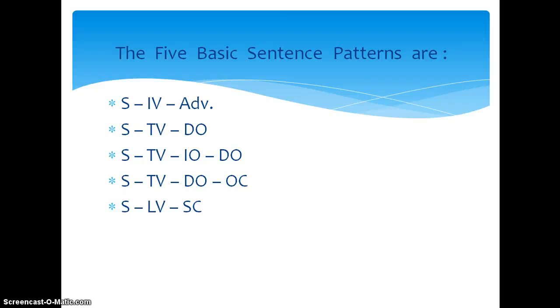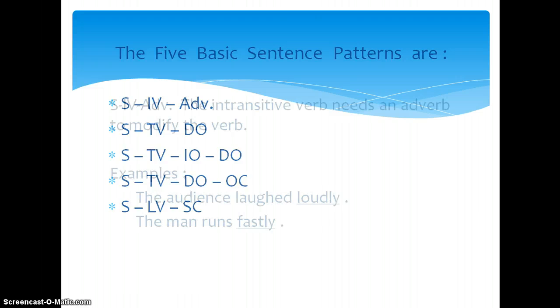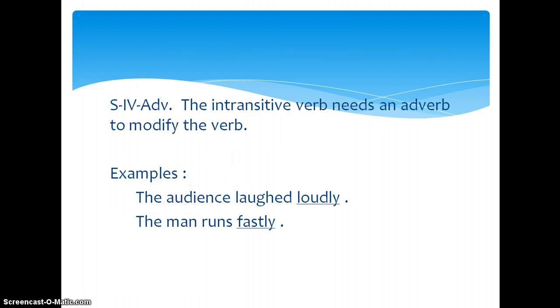The 5 basic sentence patterns are SIB adverb, STBDO, STBIODO, STBDOOC, and SLBSC. The SIB adverb: the intransitive verb needs an adverb to modify the verb. Examples: the audience laughed loudly. The man runs fastly.